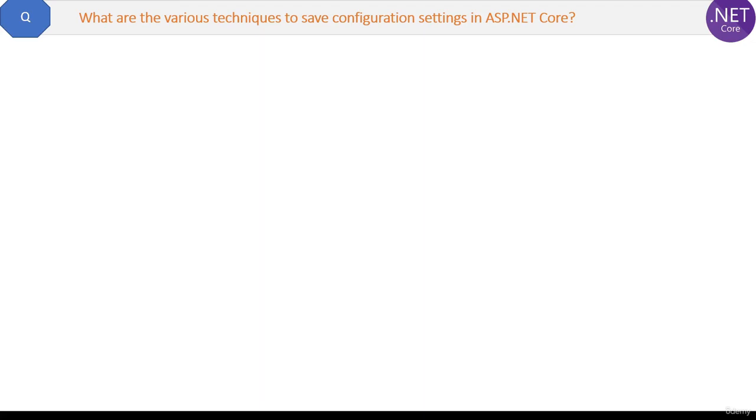Here is a short question. What are the various techniques to save configuration settings in ASP.NET Core? Alright, so what are the techniques? First and most important technique which we already know is the appsettings.json file, which is the default technique to save configurations like connection string and others. This is the first and default technique.